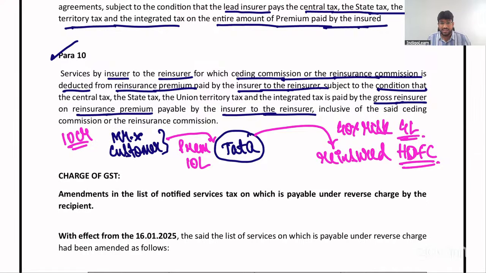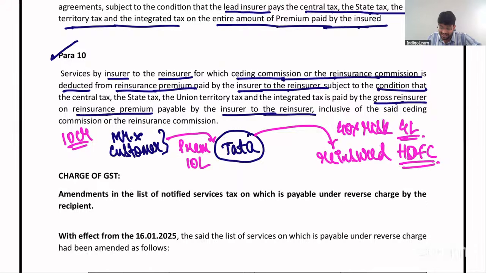Correct or not? This is not a co-insurer, my dear friends. Co-insurance is where 2 or more insurance companies combine together. This is a case where one insurance company took the policy, then they are doing reinsurance. Now, who is getting business here? HDFC got business because of Tata. Correct or not, friends?